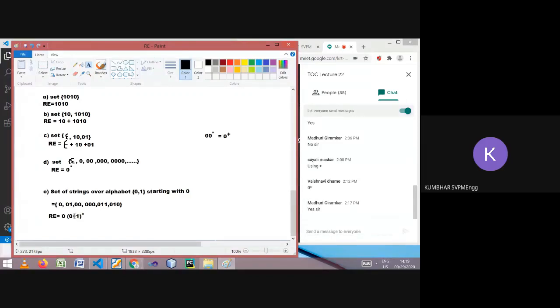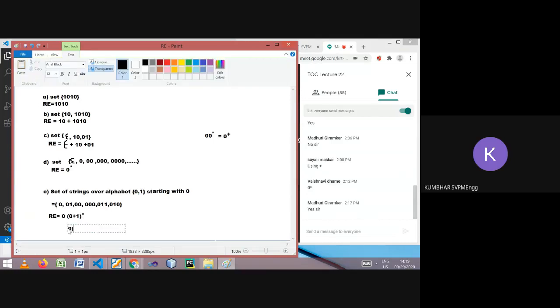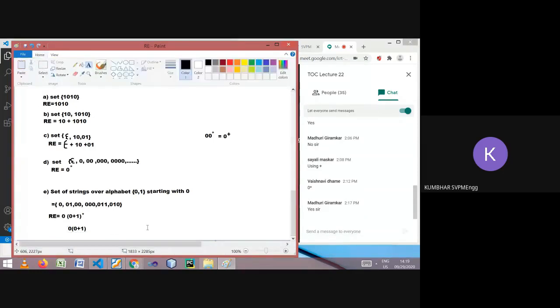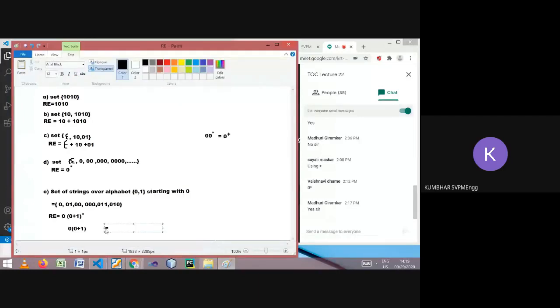If I only write 0 or 1 and don't write the star, then let me write it here: 0 followed by (0+1). What is the meaning of it? Which strings will this regular expression generate? It will generate 0 followed by either 0 or 1.